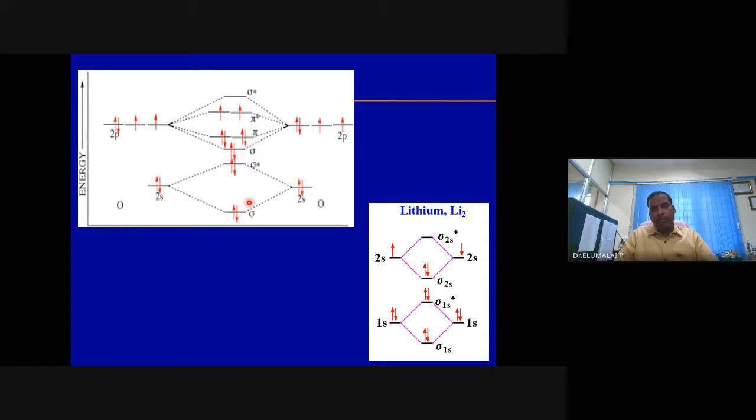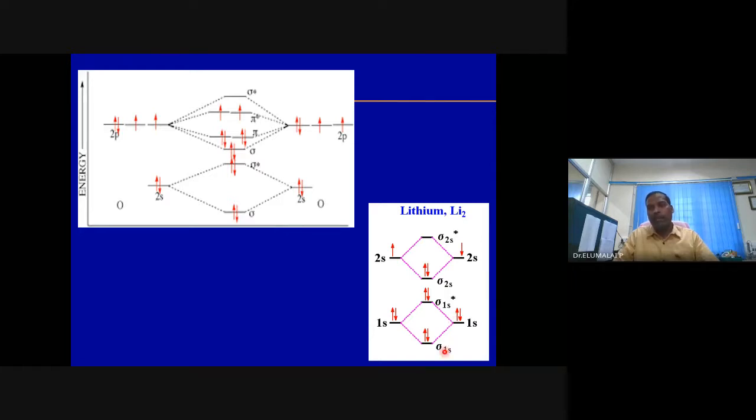If there is a bond present between the two oxygen atoms, it will form a molecule. It is possible to predict whether an oxygen molecule will form or not. If the bond order is non-zero, then the molecule will be formed. The bond order for the oxygen molecule is 2, so definitely the oxygen molecule is forming practically. And we have the oxygen molecule available in nature.